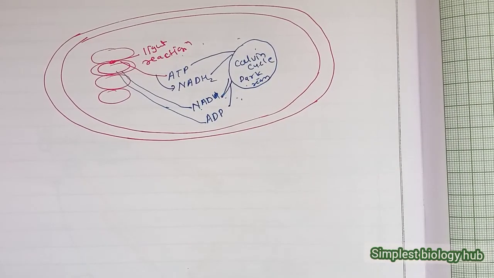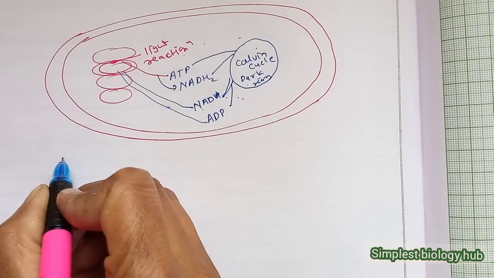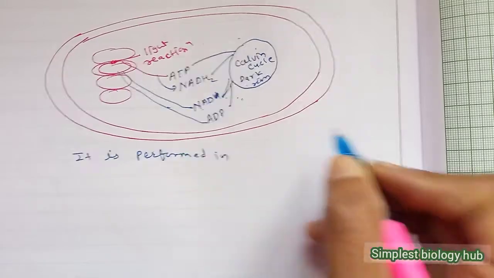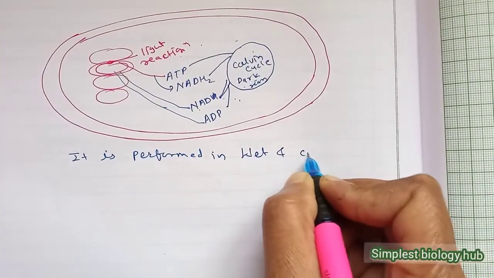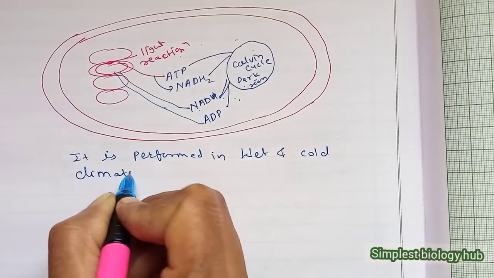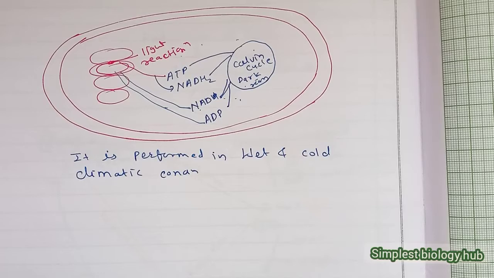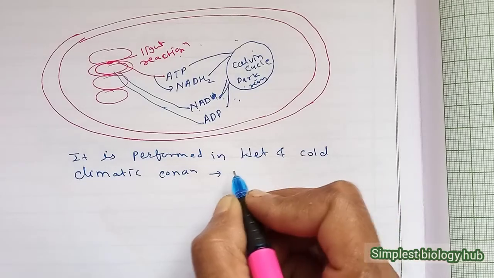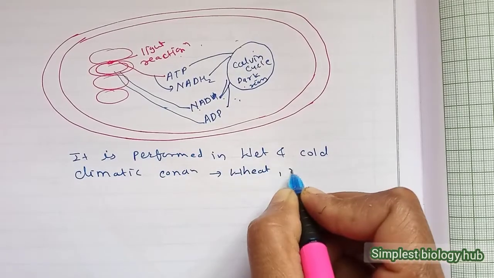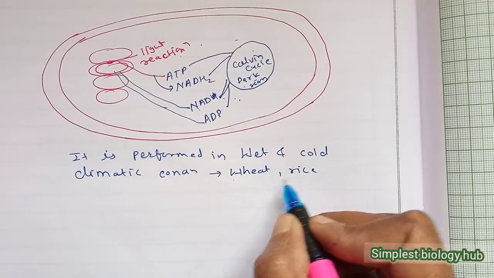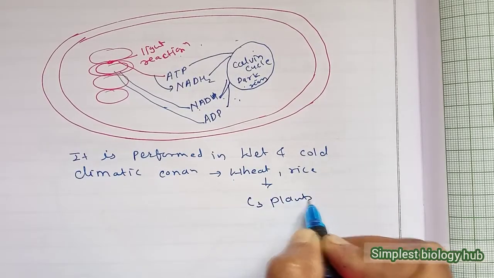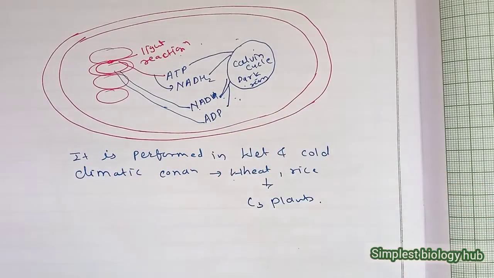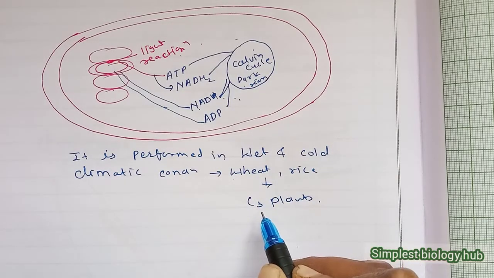Okay, one important thing is there. In which plants is it found? It is performed in wet and cold climatic conditions, means the plants that are grown in winter season or rainy season. Generally examples are wheat and rice. So those plants we also call C3 plants. Those plants perform that type of reaction, the dark reaction and the light reaction, and those plants we call C3 plants.